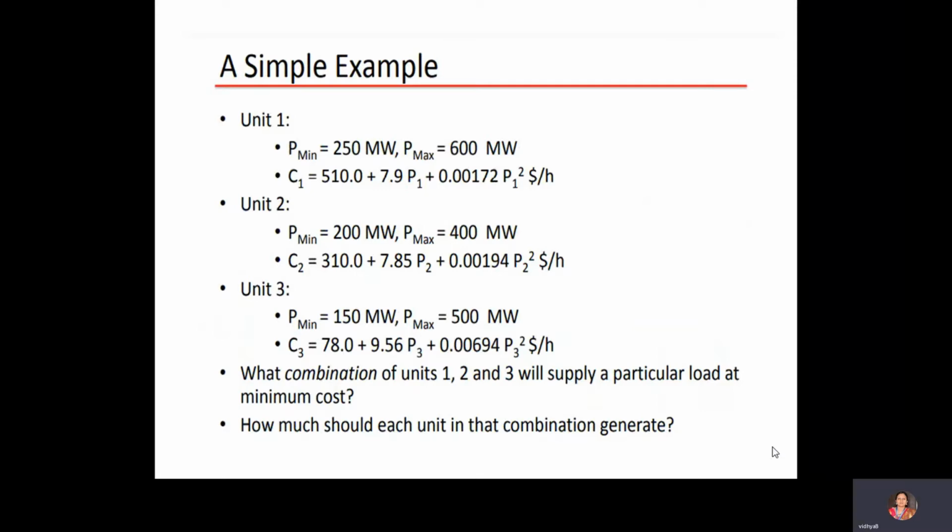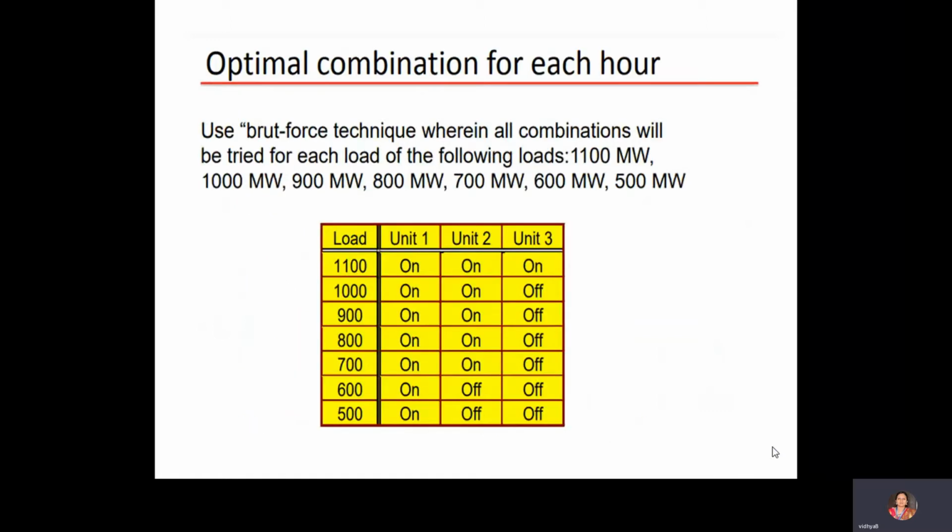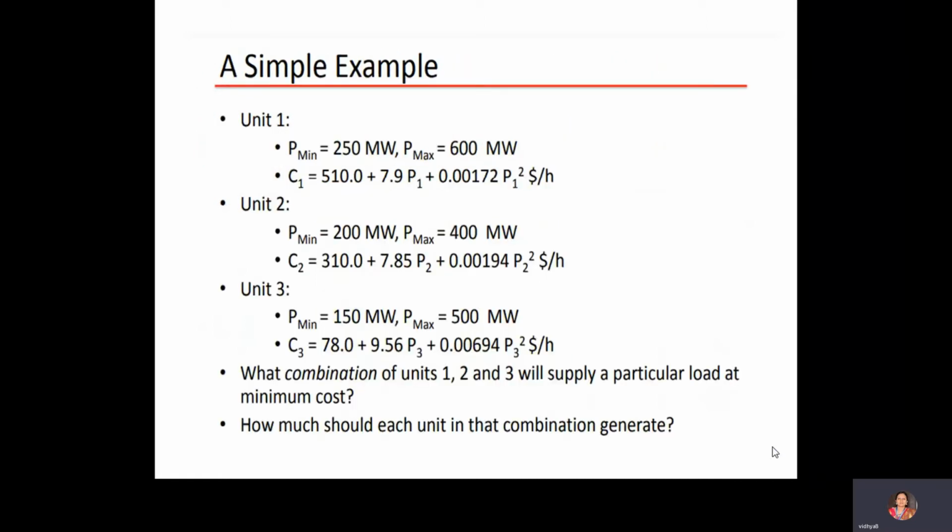What is the demand? Next is a brute force technique, wherein all combinations will be tried for each of the following loads. One thing you need to remember: I have taken three units. First unit is 600 megawatt, second unit is 400 megawatt, and third is 500 megawatt.